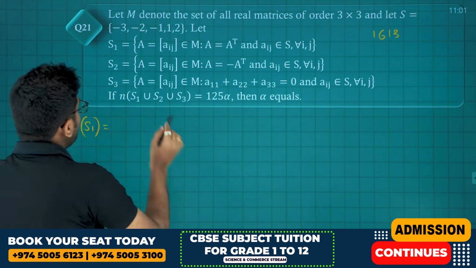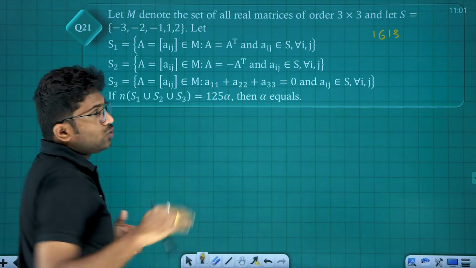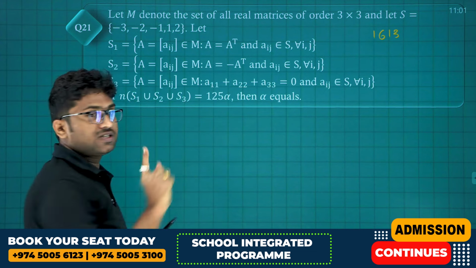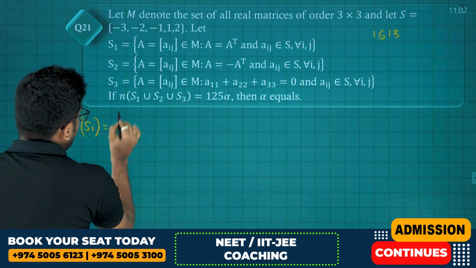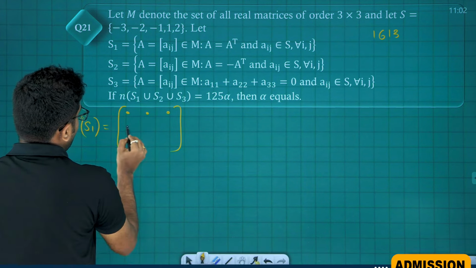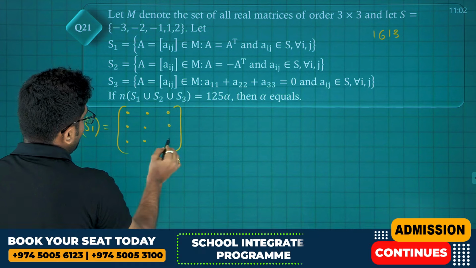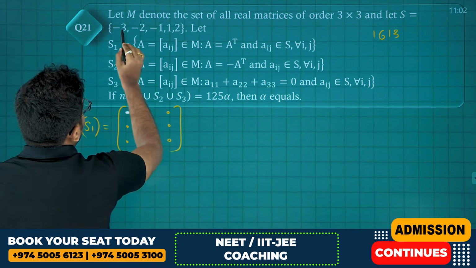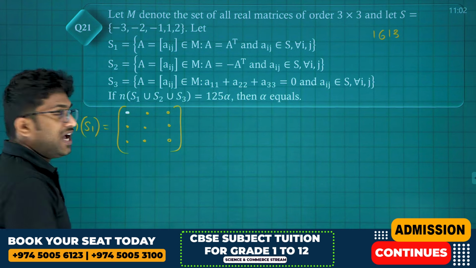See guys, to get the number of matrices whose A transpose equals A, first we have 9 elements: 1, 2, 3, 4, 5, 6, 7, 8, 9. The diagonal elements, there are 3. The diagonal can be anything.